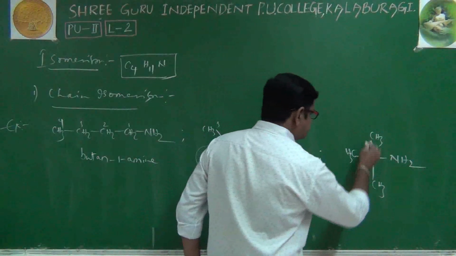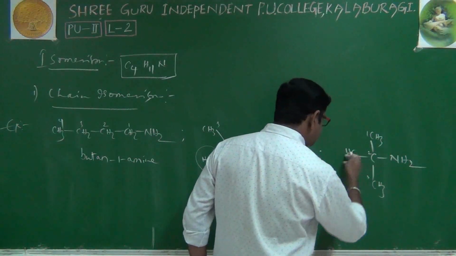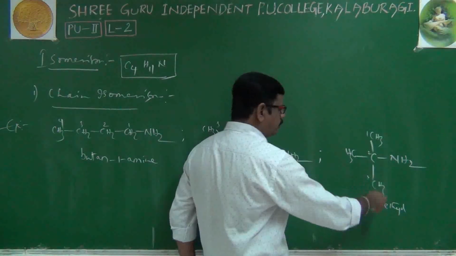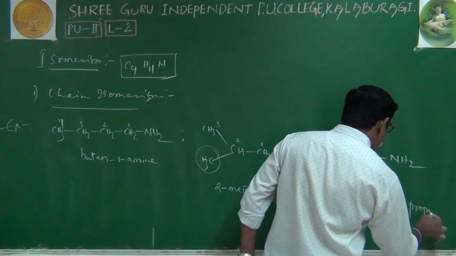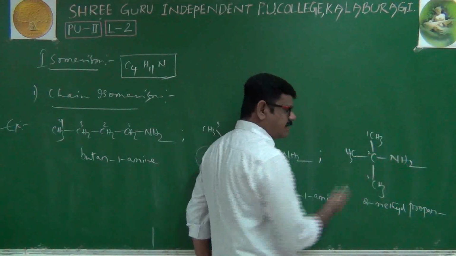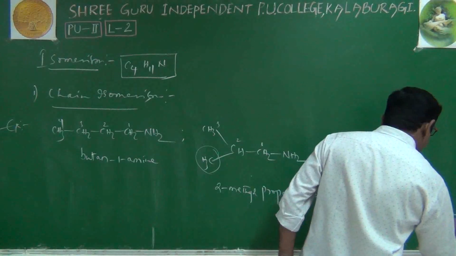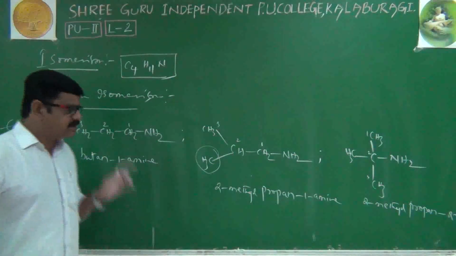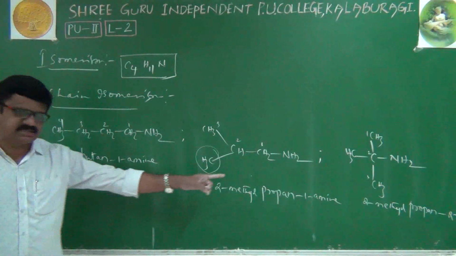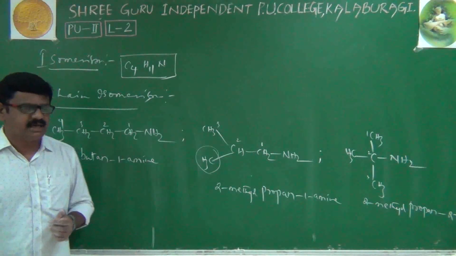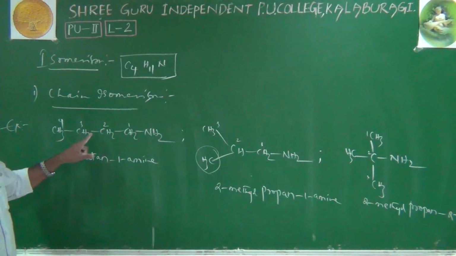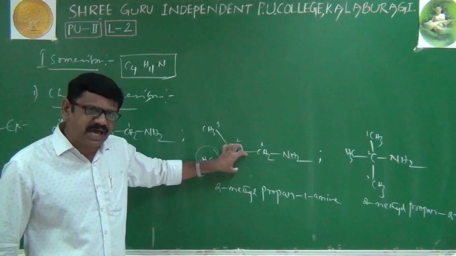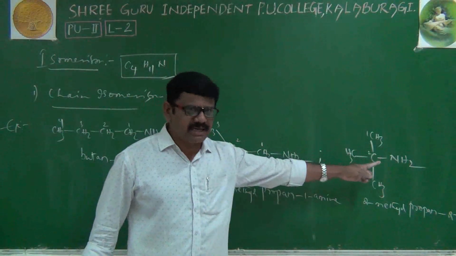Next, this compound's IUPAC name: 1, 2, 3. Therefore 2-methyl propane, and the second carbon has the amine group, that's why 2-methylpropane-2-amine. Right. We can also tell their common names. These three are IUPAC names; we can also write common names. What are the common names? It is n-butylamine, n for normal butylamine. It is isobutylamine. It is tertiary butylamine.